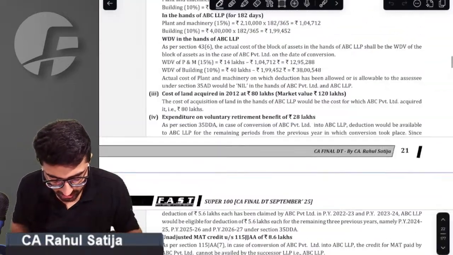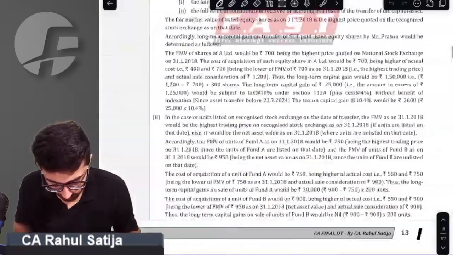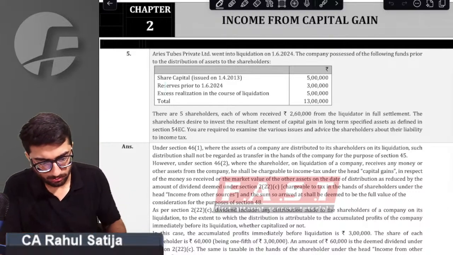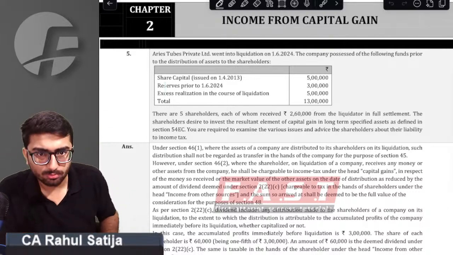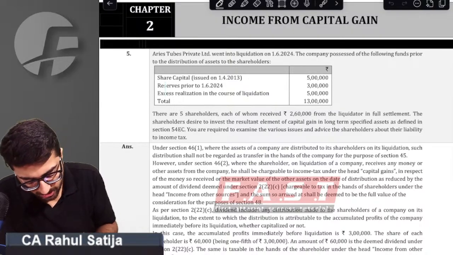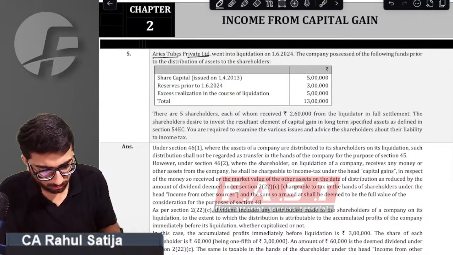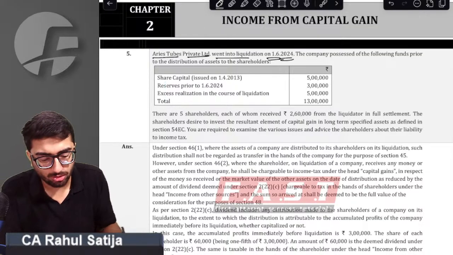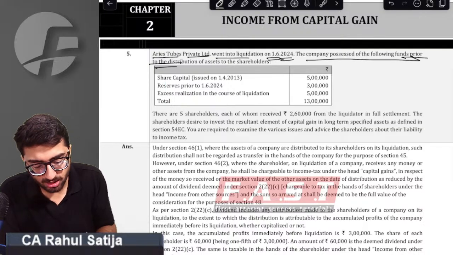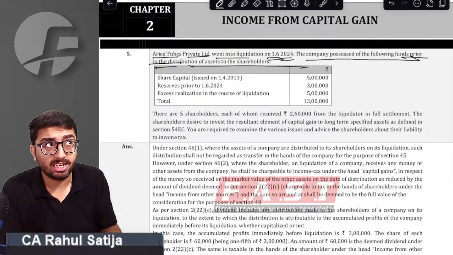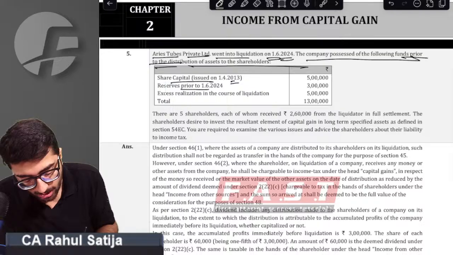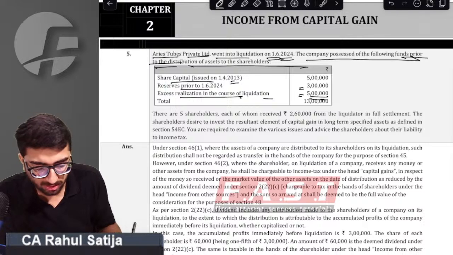Sir, come back to the question. Question number 5. What it says, Aries Tubes went into liquidation on 1st June 2024. The company possessed various funds prior to distribution. Share capital was issued on 1st April 2013. Reserves prior to distribution were 3 lakh. Excess realization in case of liquidation was 5 lakh. Okay, sir, got this point.